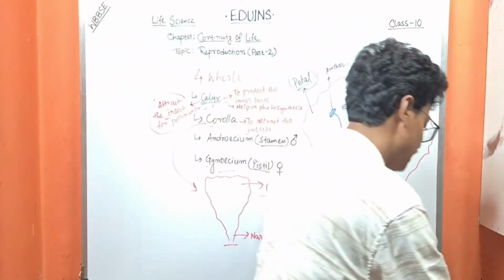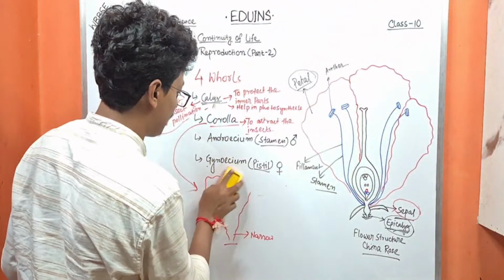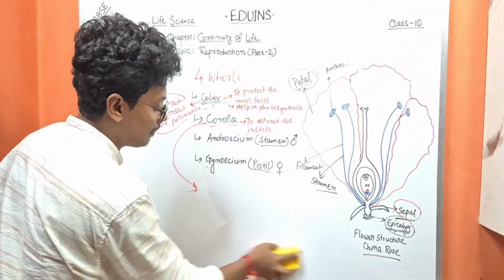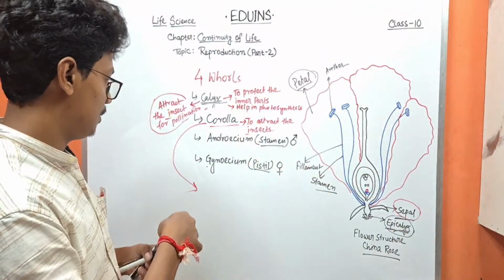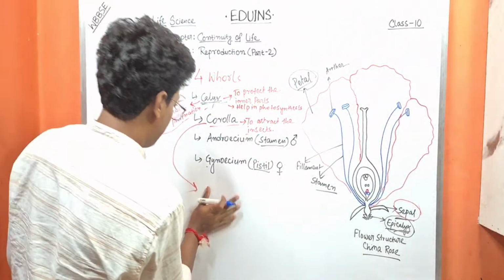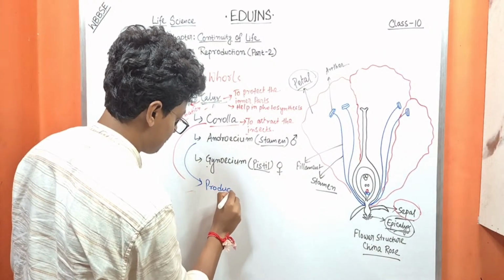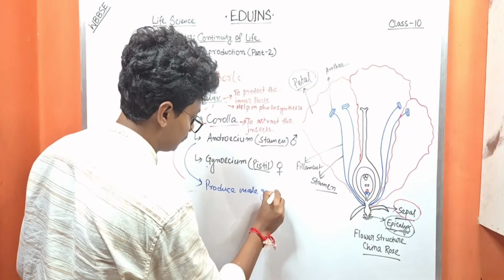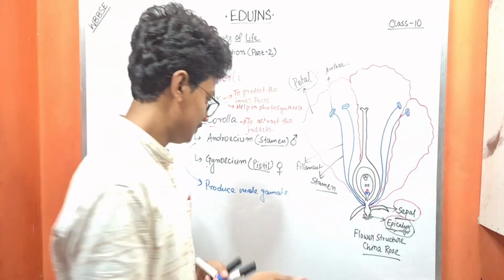The next one is the androecium or the male reproductive part. Of course, what is its function? To produce male gametes and help in fertilization.